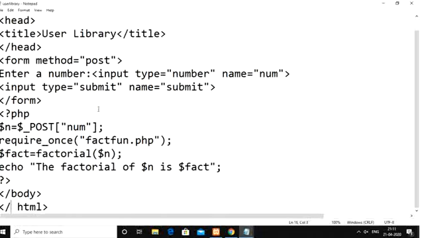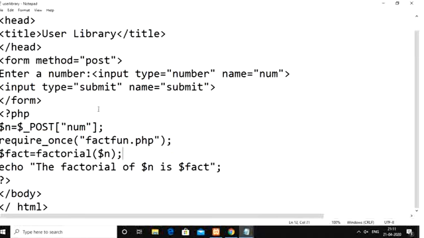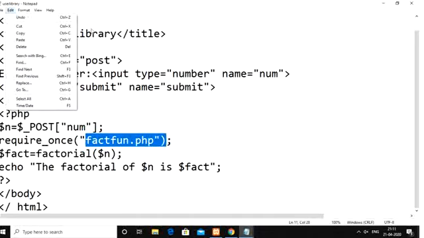If you observe, we didn't write the code for factorial. The factorial code is already available in a particular PHP script called factfun.php. That script we register with our user library script, and then we call the factorial function, which is available in factfun.php. If you observe the execution of these two scripts, we don't actually use factfun.php at all. We simply execute the user library script.